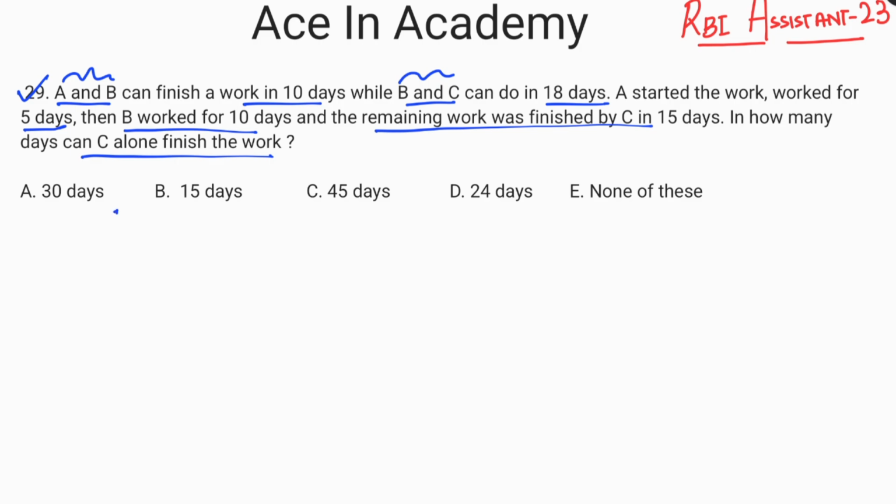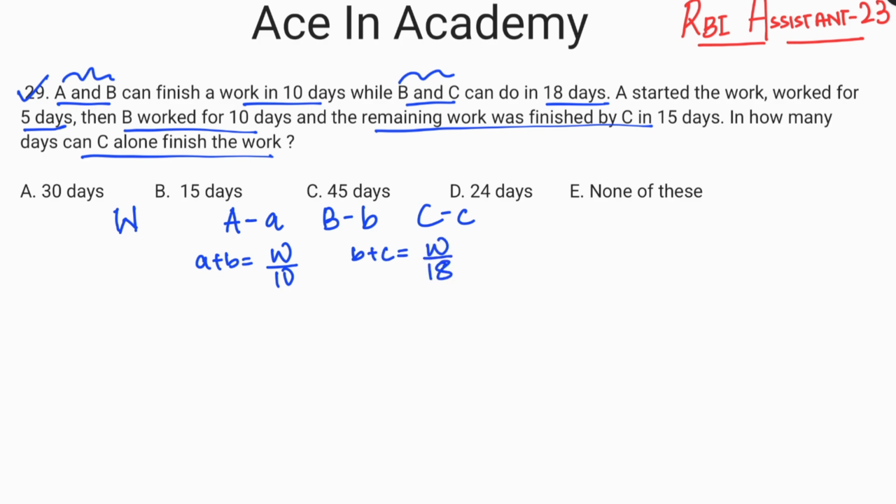So let's say the total work required is W. Now every day A does A units of work, every day B does B units of work, and every day C does C units of work. So if A and B can finish a work in 10 days, then every day A plus B does W by 10 work. Same, we can say that B and C can do it in 18 days. So every day B plus C does W by 18 amount of work.